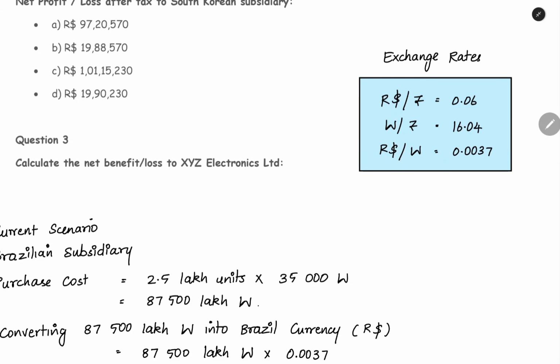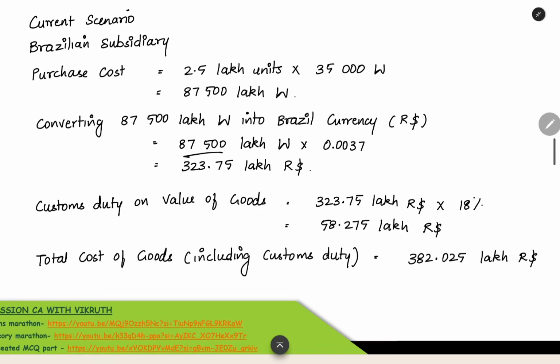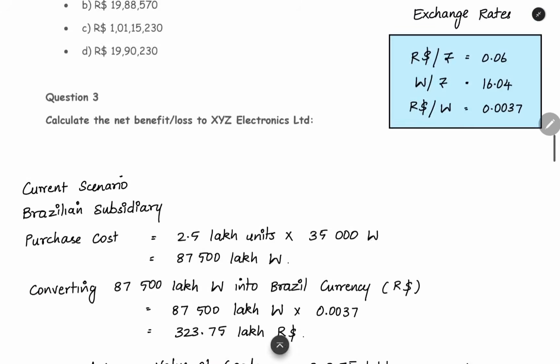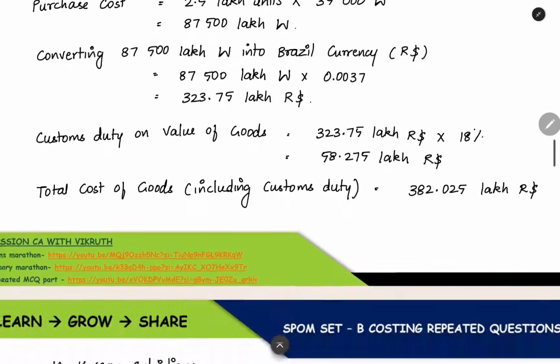Then here we are going to convert the South Korean won. This 87,500 lakh won, the code is also given for won. So we have to multiply 87,500 lakh by 0.0037. You will get the R dollar: 87,500 multiplied by 0.0037 is 323.75 lakh R dollar. This is the Brazilian currency. We converted the purchase price into Brazil currency.